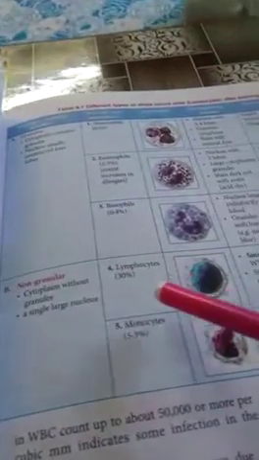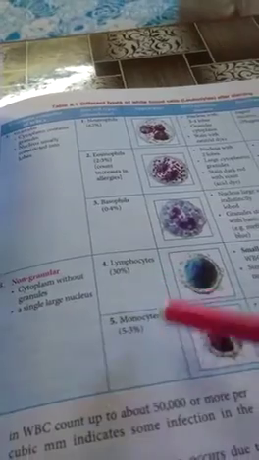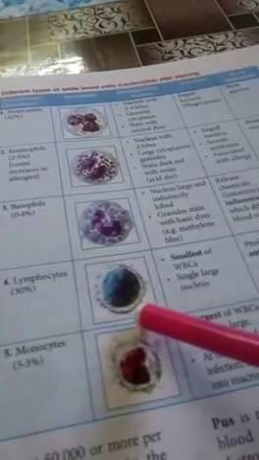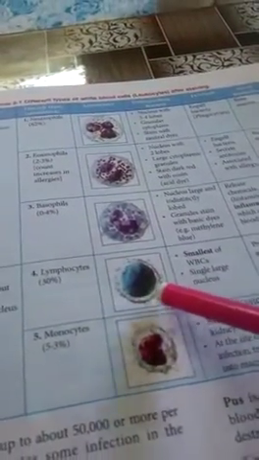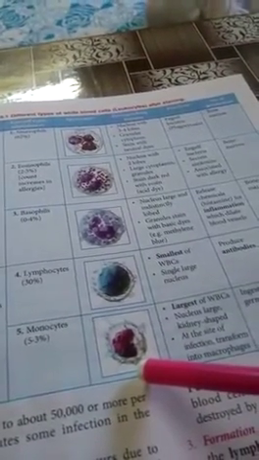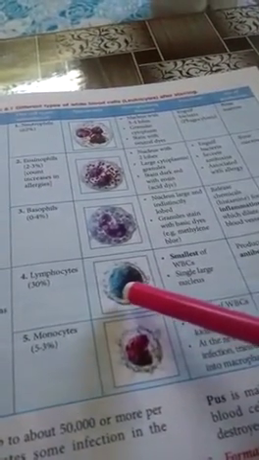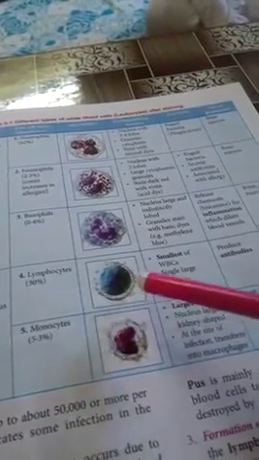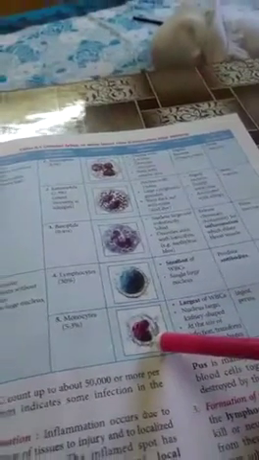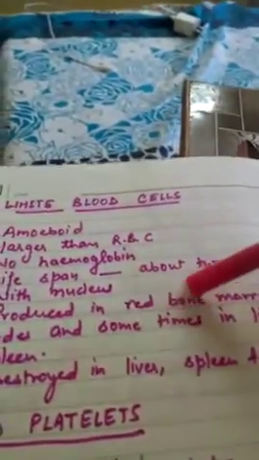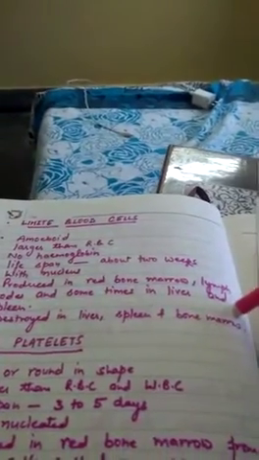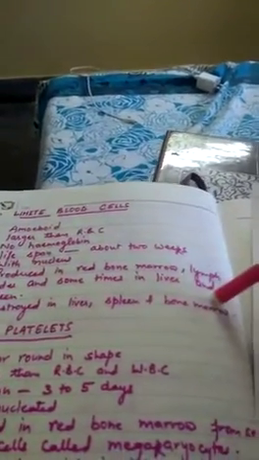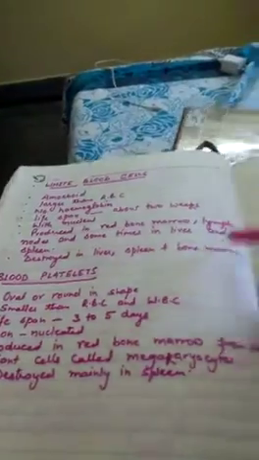Now, non-granular WBCs are of two types, lymphocytes and monocytes. Lymphocytes are the smallest WBCs and monocytes are the largest WBCs. Lymphocytes have single large nucleus in them and monocytes have kidney-shaped nucleus in them. WBCs are produced in red bone marrow, lymph nodes and sometimes in liver and spleen, and they are destroyed just like the RBCs in liver, spleen and bone marrow.